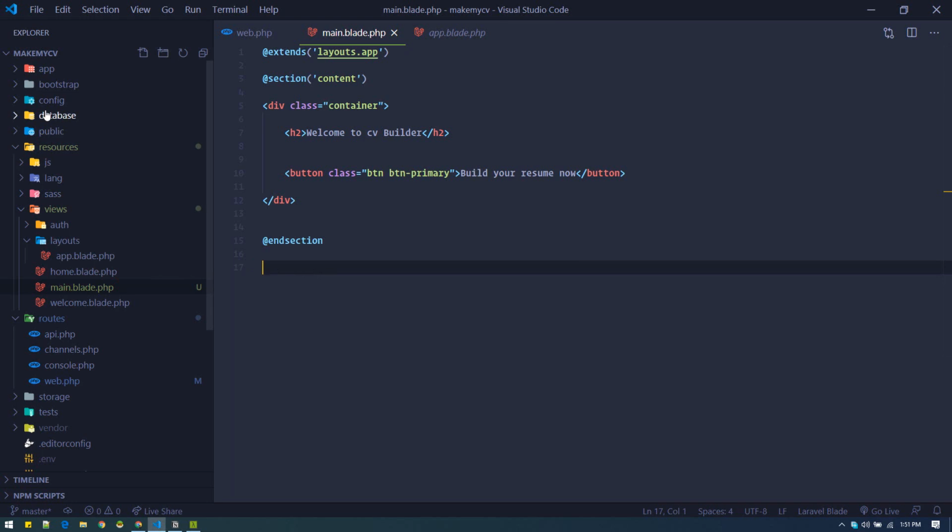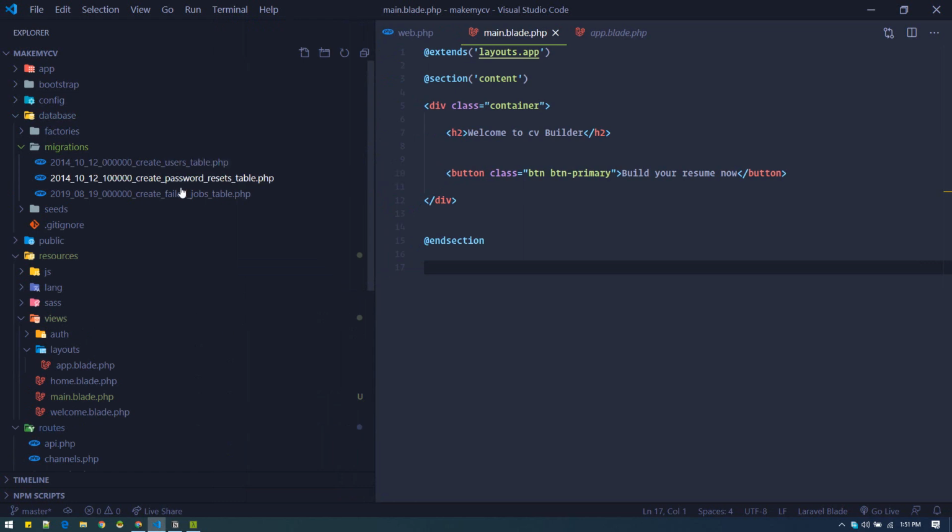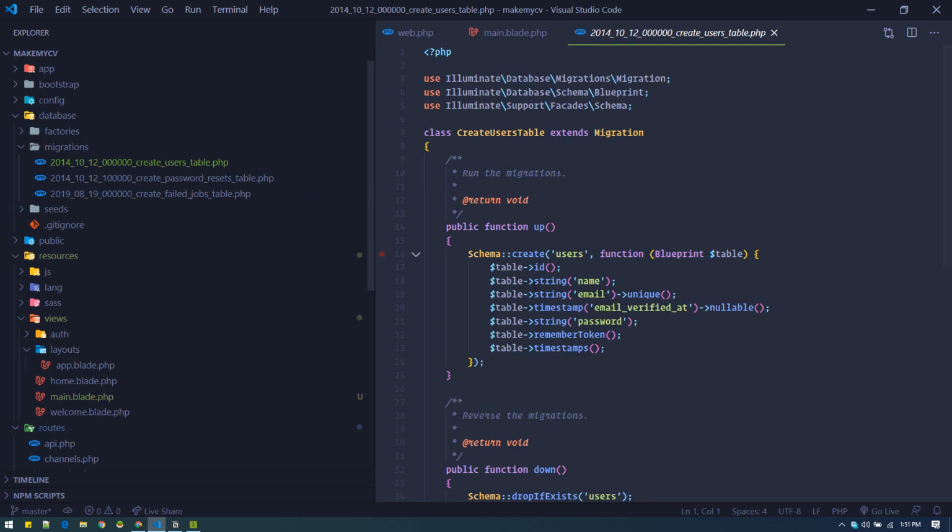By the way, by default Laravel gives us some default tables like users table, password reset, failed jobs. These are default tables. We'll not do anything with them. We'll create another details table where the user can insert first name, last name, email, phone number, and all other information. We could put that inside the users table, but we might not need that functionality for all users, or it's better to separate this default table from our website-specific tables.